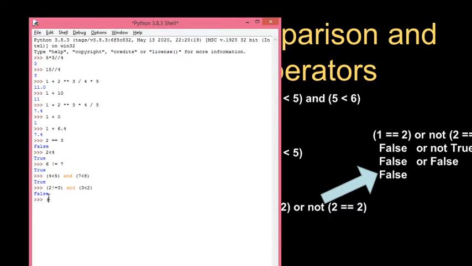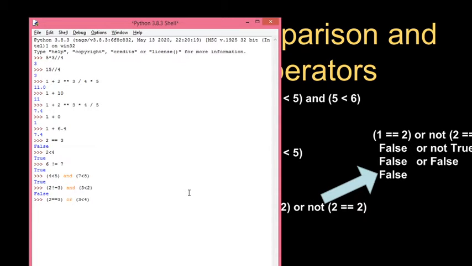So 2 is equals to 3, or then 3 less than 4. What is the result for this one? True, sir.